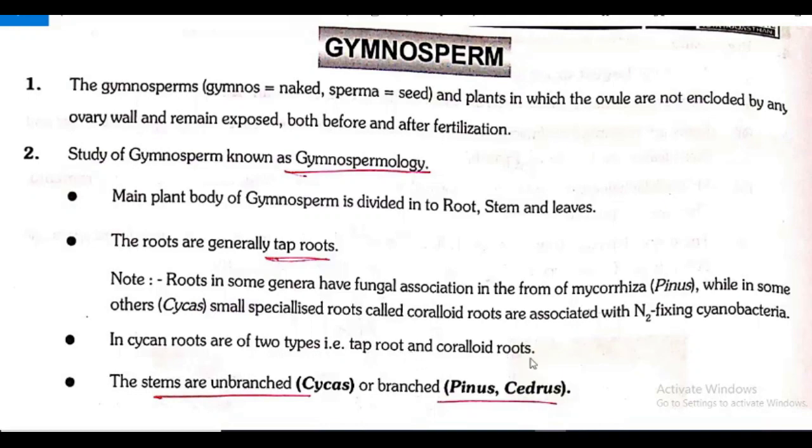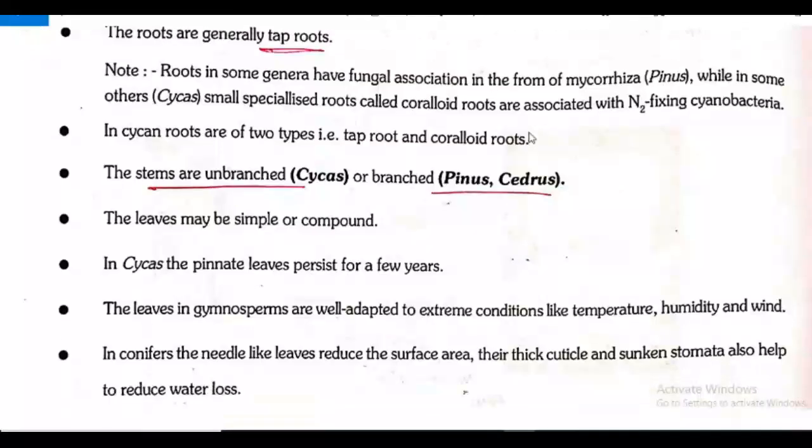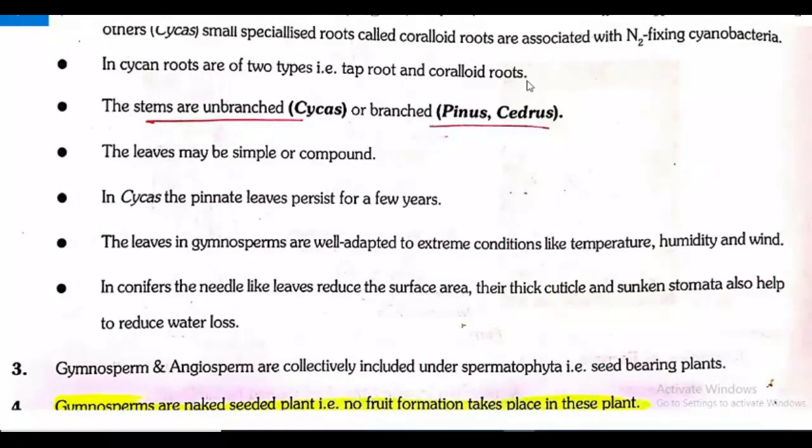In Cycas, roots are of two types, taproot and coralloid roots. Coralloid roots are the specialized roots which are associated with what? Nitrogen fixing cyanobacteria. And regarding the stems we discussed, what we told? Yes, stems are unbranched in the case of Cycas or branched in the case of Pinus and Citrus.